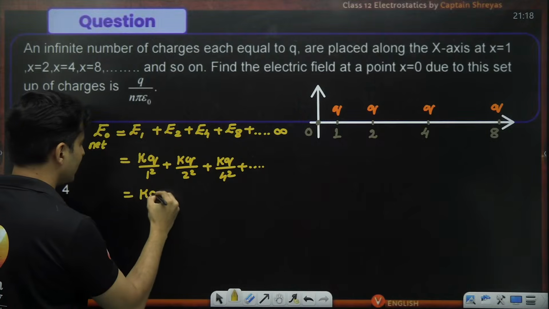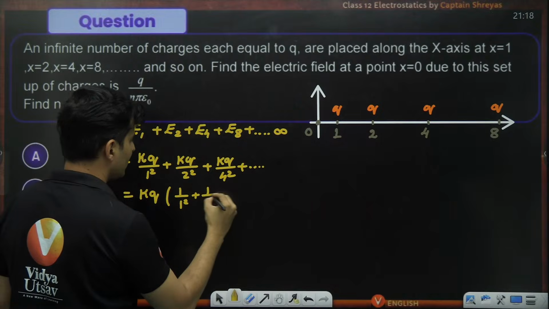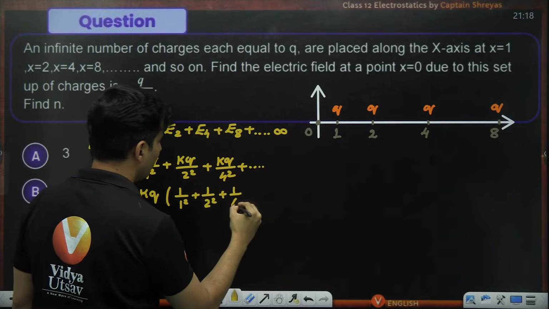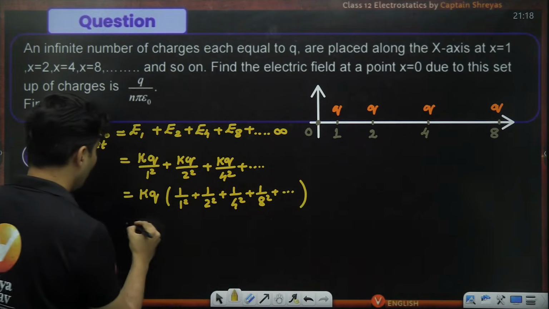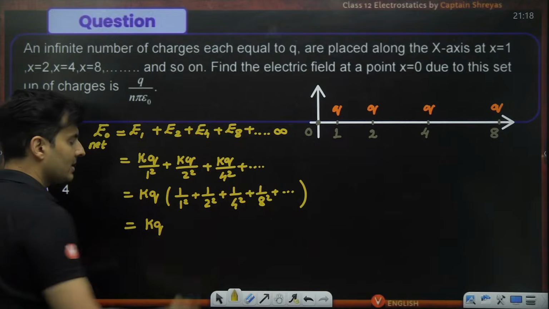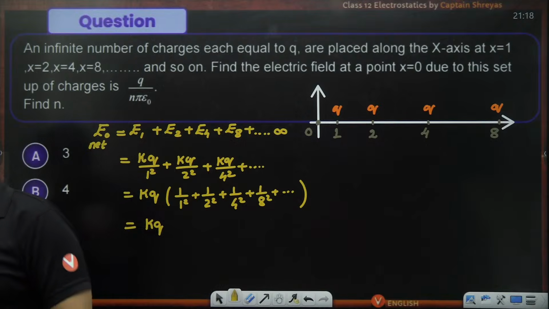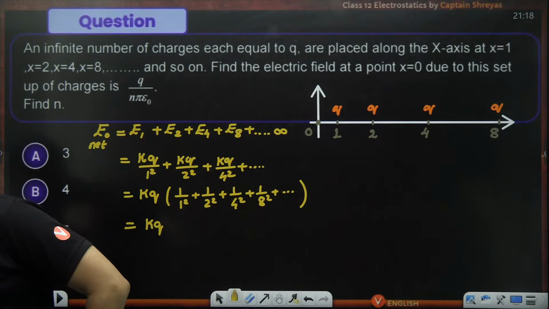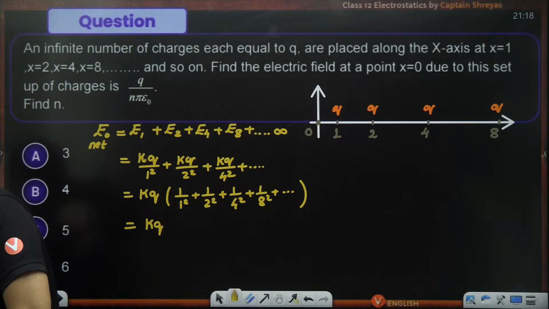What is common is kq, and what we have over here is 1 by 1 square plus 1 by 2 square plus 1 by 4 square plus 1 by 8 square, and so on and so forth. What is this, guys? Is this some kind of geometric series that you can see? Come on, my dear students. I want you to think. Have you learned series and progressions? Yes or no? Tell me. So does this look like one of that?